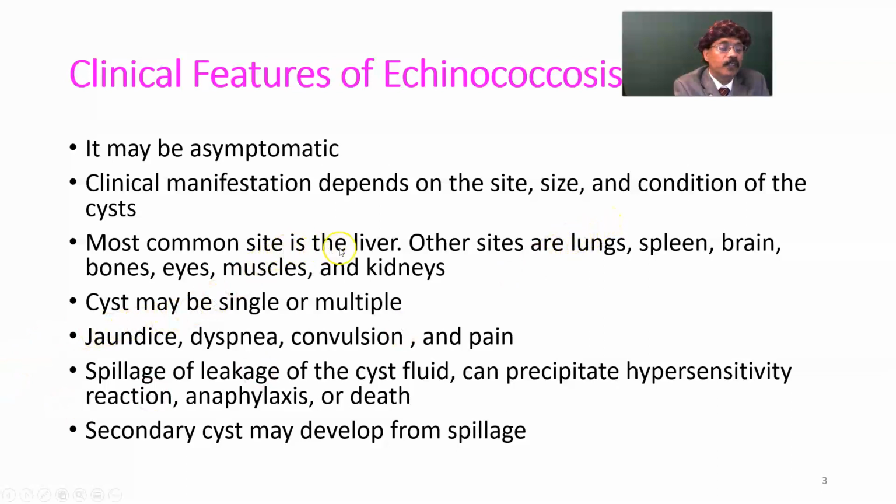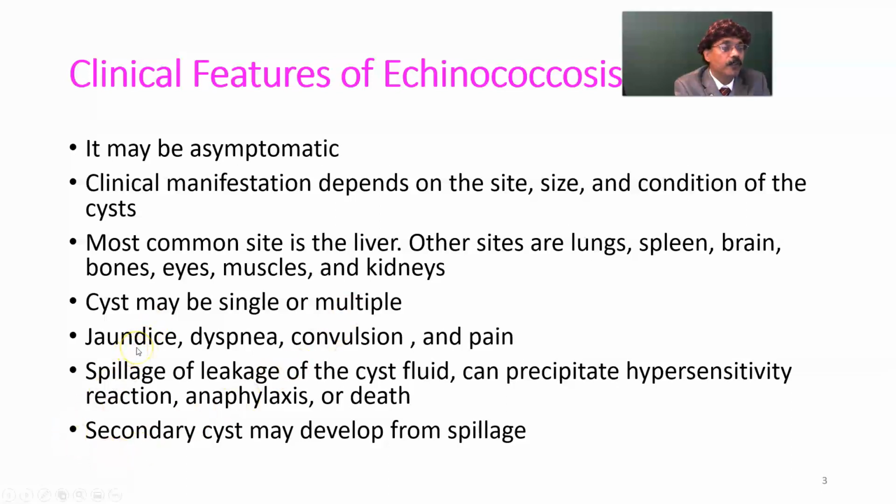That is also possible. Or the cyst may be calcified without causing any harm. The most common site is the liver. Other sites are lung, spleen, brain, bone, eyes, muscles, and kidneys. The cyst may be single or multiple. Multiple organs may be affected. It is not necessarily always in the liver. Maybe in the liver and the lung, maybe in the liver, lung, and brain. But the liver is the most common site of hydatid cyst.